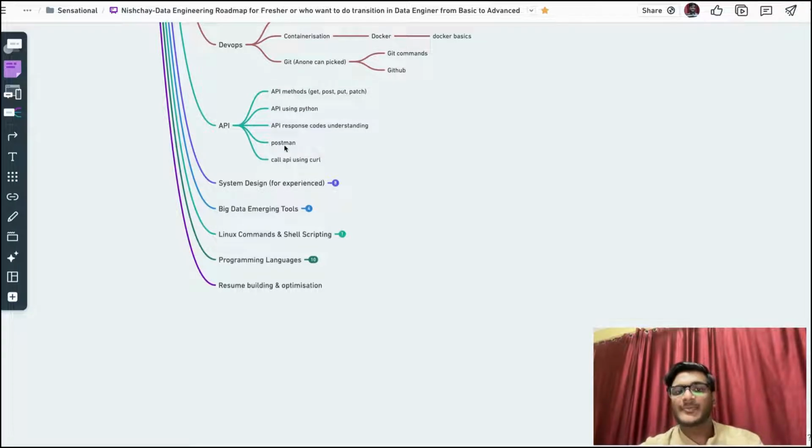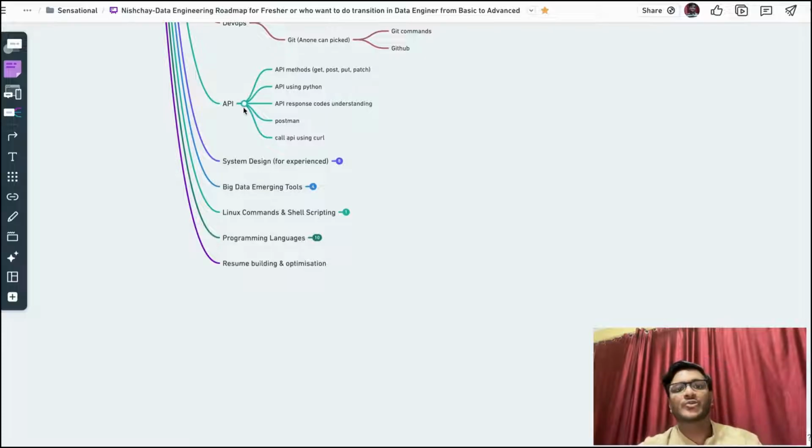How to run the REST API using Postman. Postman is a UI for testing the APIs. You can also use the curl command for the API part. Also, you can develop the API using the Python requests package.